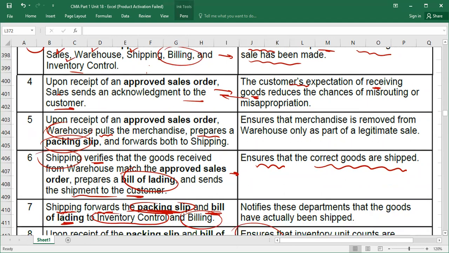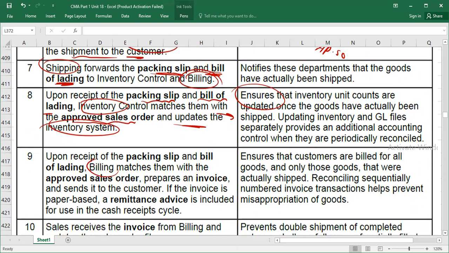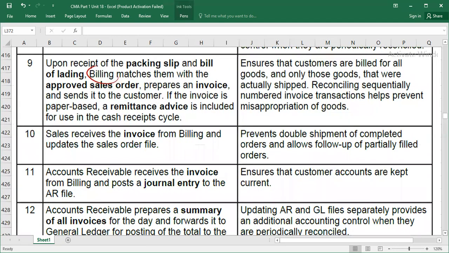So billing department, what will they do? Do you remember here also? Shipping department forwards the packing slip and bill of lading to the billing department, and the billing department also received the approved sale order. So billing department matches them. What are they matching? They are matching the packing slip and bill of lading with the approved sale order. And after the matching, they will prepare an invoice.